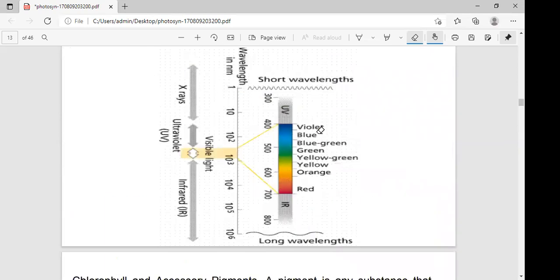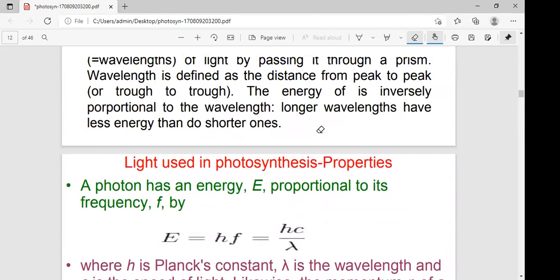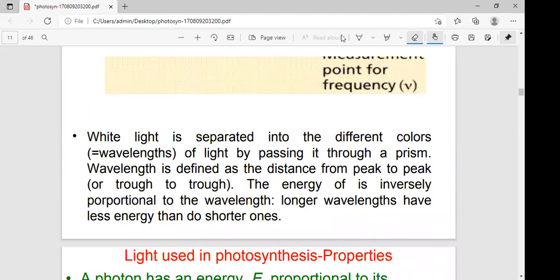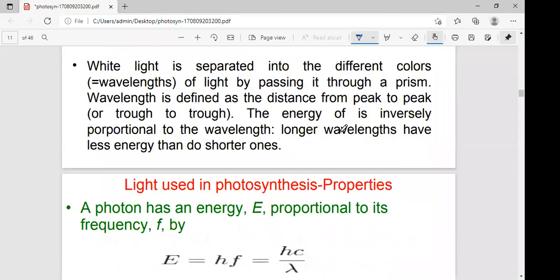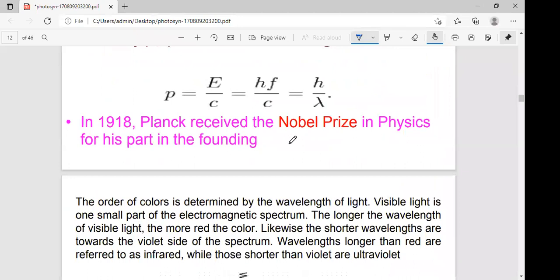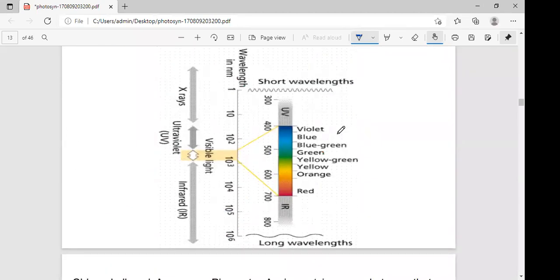Very important questions are asked on the pigments of photosynthesis. See here, what is a pigment? It is the colors. In these colors, the pigment systems. See here, this is a pigment. First, I'll explain the pigments.